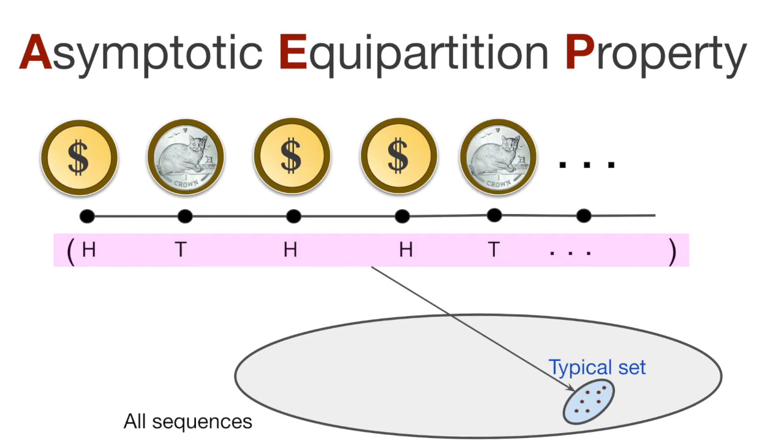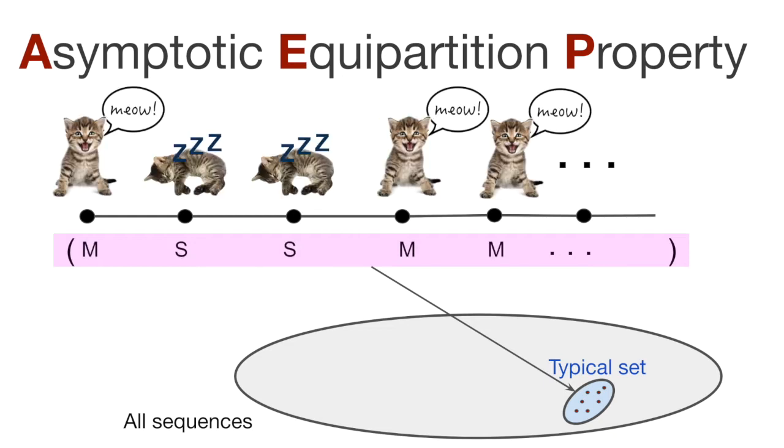It relates to sequences of random events, like a sequence of coin flips, or a cat which spends each day either meowing or sleeping. When you have a really long sequence of random events, there are a lot of possible outcomes. But AEP says that among those many possible sequences, only a small subset will occur in practice, although each of those typical sequences is equally likely.